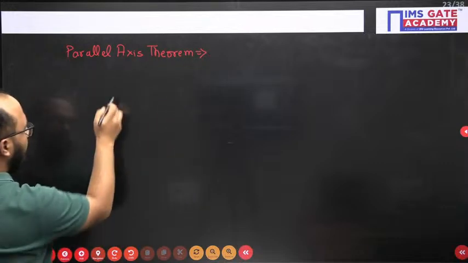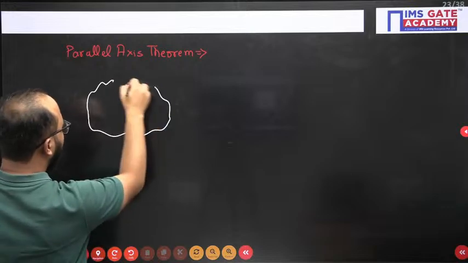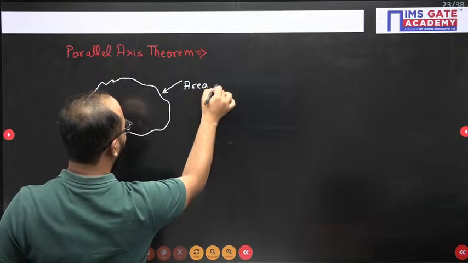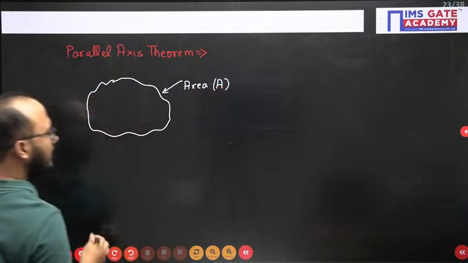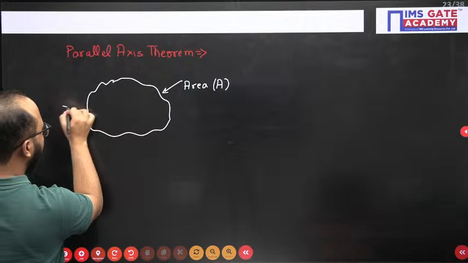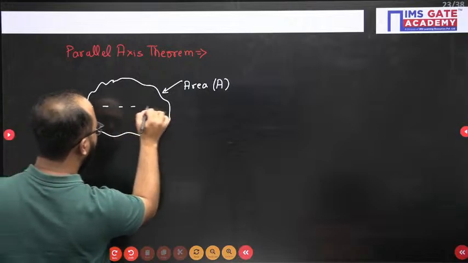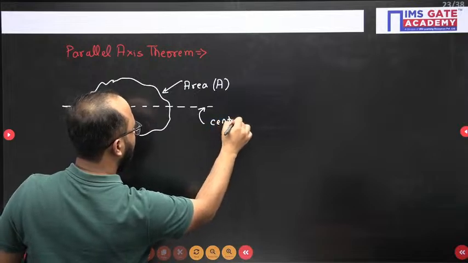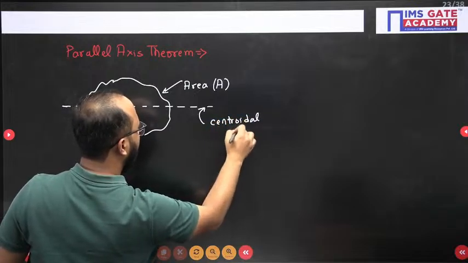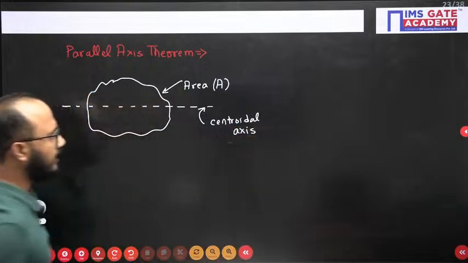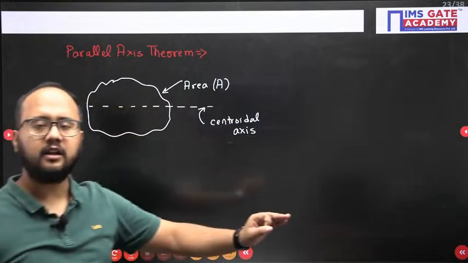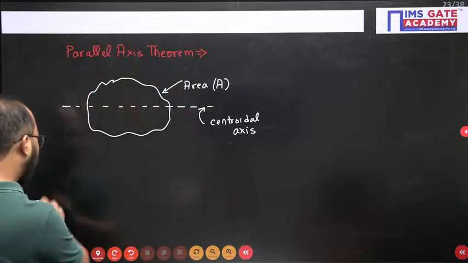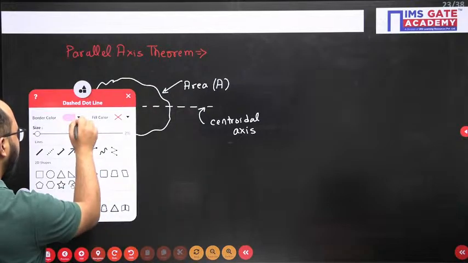Okay, now in the parallel axis theorem, there is a body having area A, and let us assume this is one centroidal axis of the body. This is the centroidal axis of the body, and you want to calculate the area moment of inertia of this body about any other axis which is parallel to one of the centroidal axes.